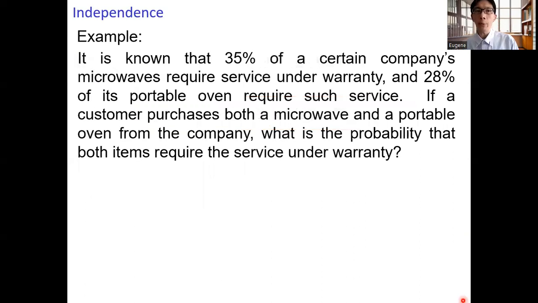Let's take a look at an example. It is known that 35% of a certain company's microwaves require service under warranty, and 28% of its portable ovens require such service. If a customer purchases both a microwave and a portable oven from the company, what is the probability that both items require the service under warranty?